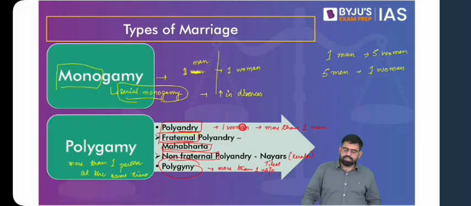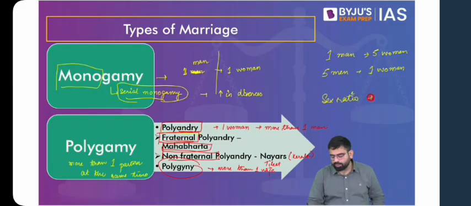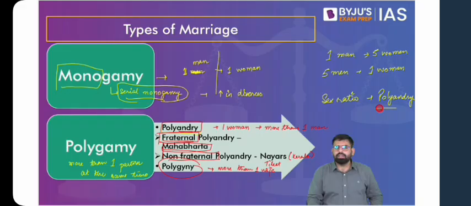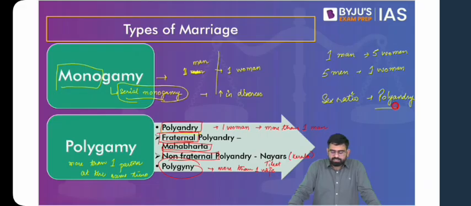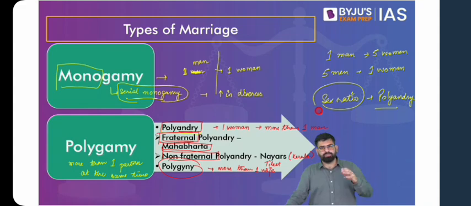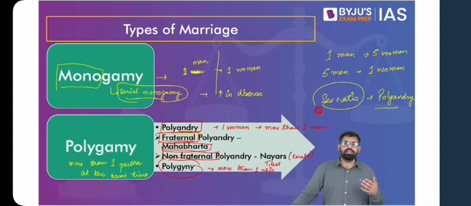Another reason for polyandry, don't you think sex ratio can be a reason? Now, in parts of Haryana, not very prevalent today, but in the past, the practice of polyandry was prevalent. The reason being sex ratio. The number of girls is very low, the number of female members in the society is low, and men do not generally find partners for marriage easily. Hence, the practice of polyandry.